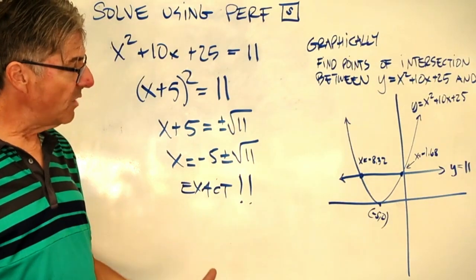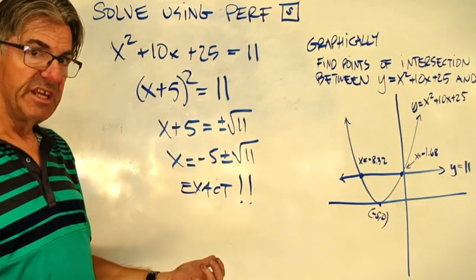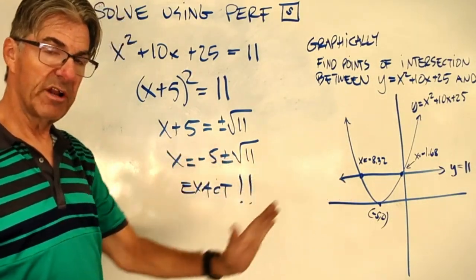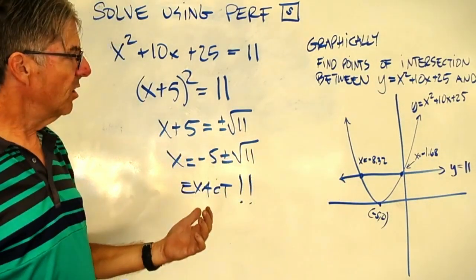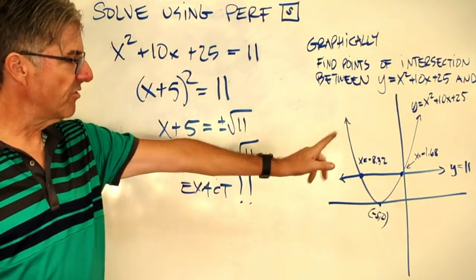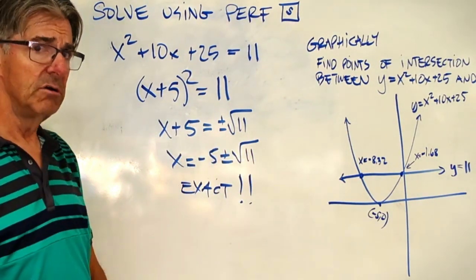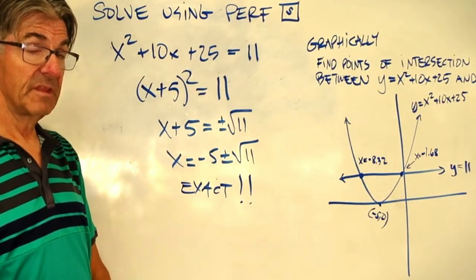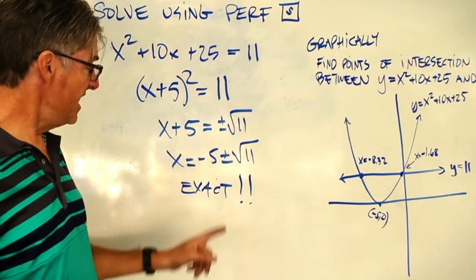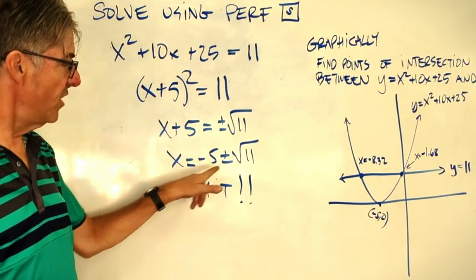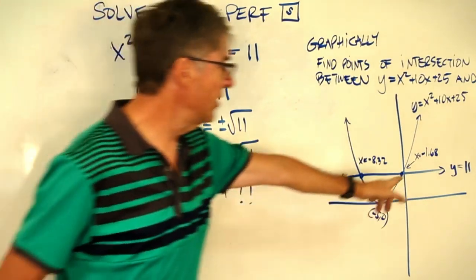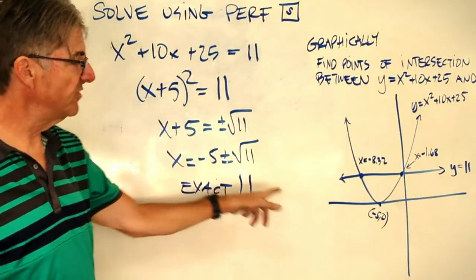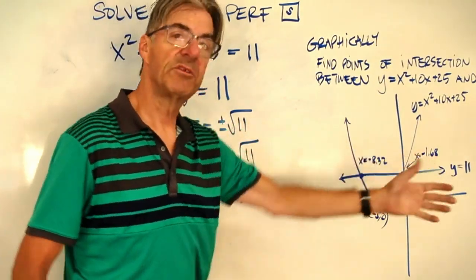And I want you to see what you can do to tie this to that. So this is a critical thinking question I'm asking you. Could you use this to verify that or that to verify this? Pause the video, pull out your calculator, do some calculations, see what you get. All right, here's the thing. If you do -5 plus root 11, you're going to get -1.68. If you do -5 minus root 11, you're going to get -8.32.